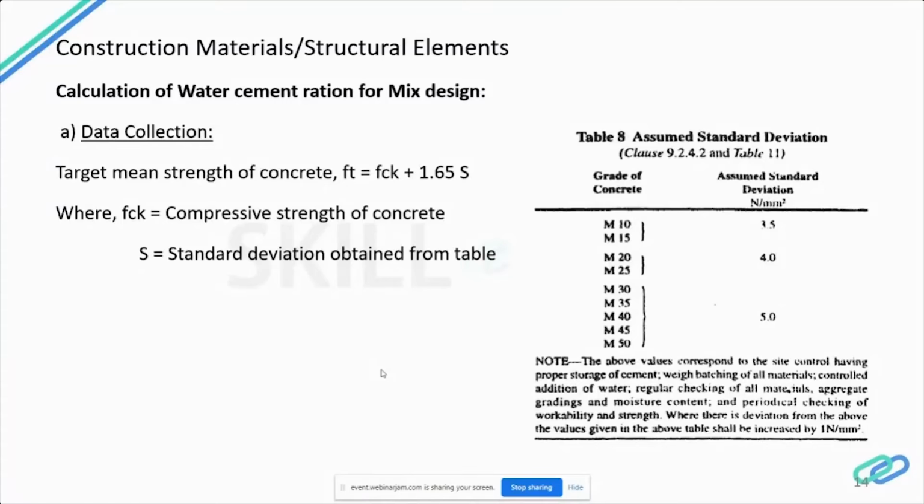Here I have just given a procedure, and I am going to explain it with an example. Now the data required is, first we have to calculate the target mean strength of concrete using the formula ft is equal to fck plus 1.65 S, where S is the standard deviation and fck, as we all know, is the compressive strength of concrete. This table I have taken from IS 10262, Table 8, where they have given the assumed standard deviation for M10 to M50 grade concrete.